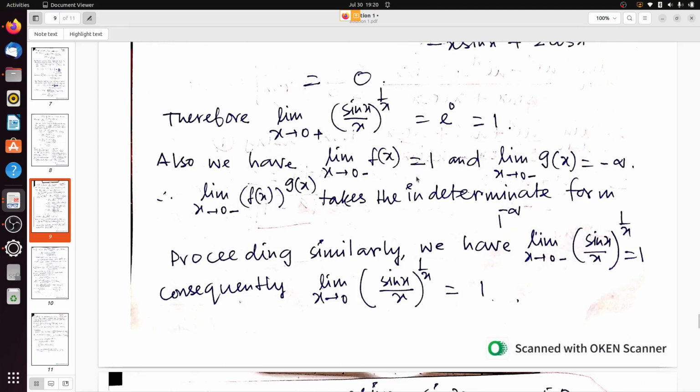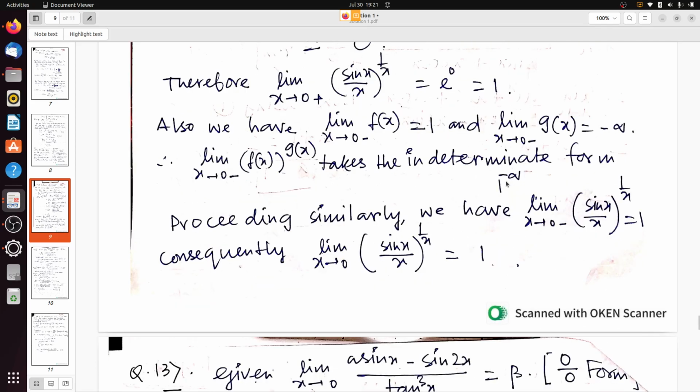Now also we have limit x tends to 0 minus of f(x) equals 1, and limit x tends to 0 minus of g(x) equals minus infinity. So limit x tends to 0 minus of f(x) to the power g(x) takes the indeterminate form 1 to the power minus infinity. So for x tends to 0 plus we have proved it.